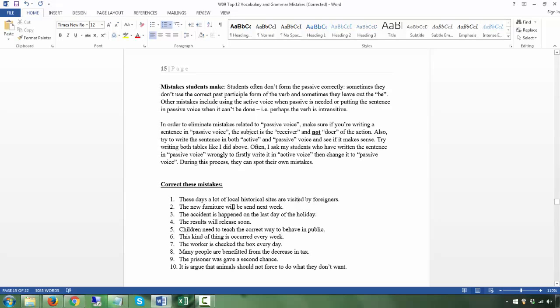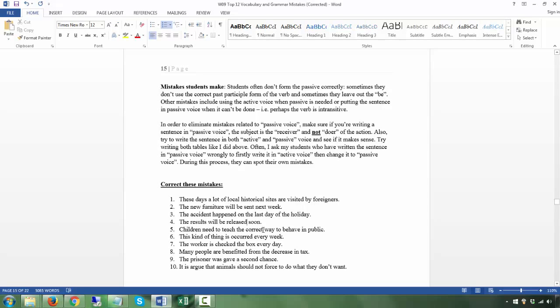The new furniture will be sent: be plus past participle. The accident happened: happen is not a transitive verb. Something happened, so you don't use it in the passive. Remember, if the verb is not transitive, you can't use it in the passive. The results do not do the releasing. They will be released by whoever. It's passive: be plus past participle.